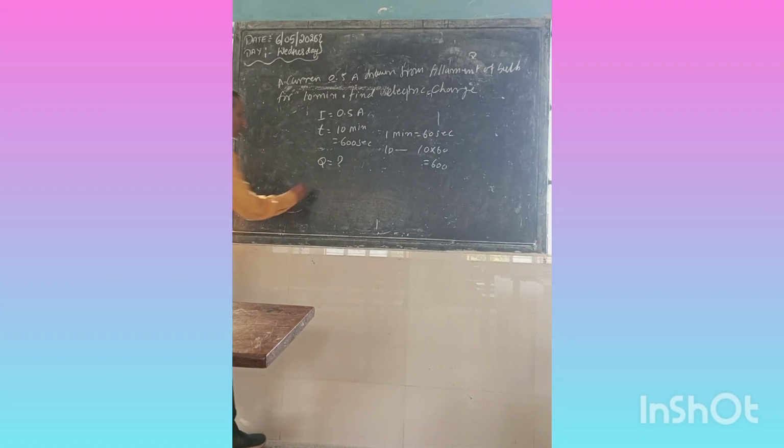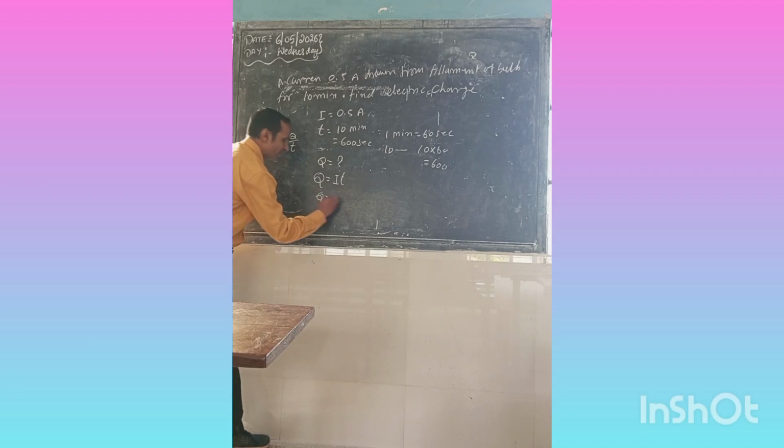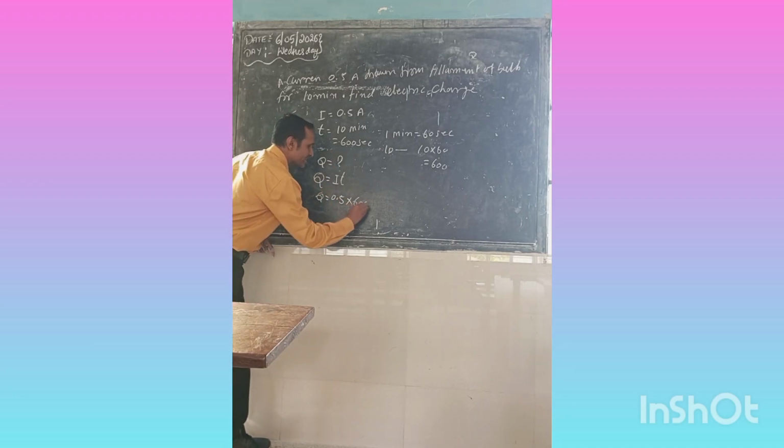Now you know the formula is Q is equal to I t, otherwise I is equal to Q by t. Q is equal to I, which is 0.5, into t, which is 600 seconds.